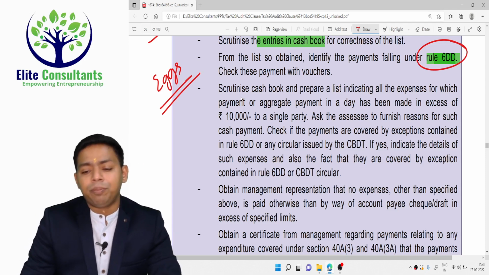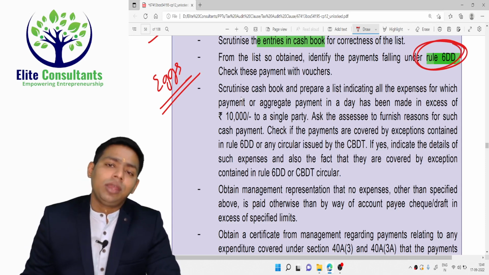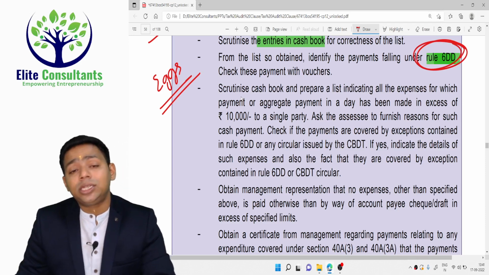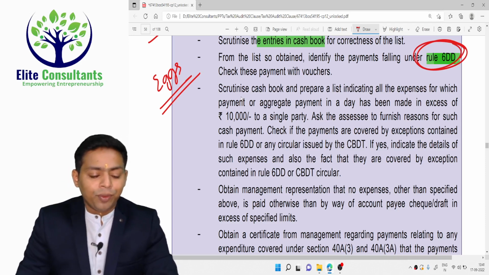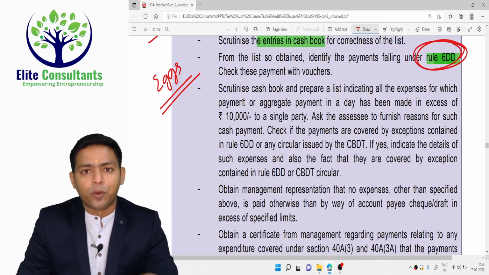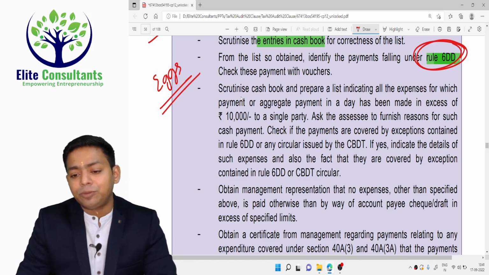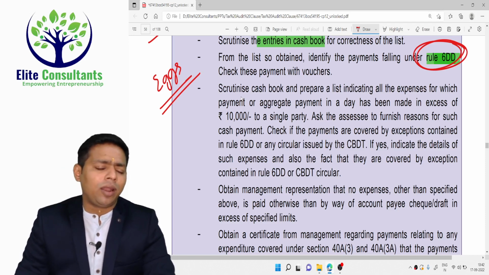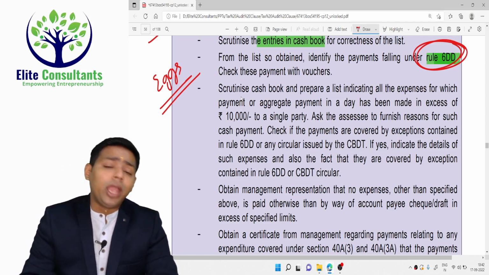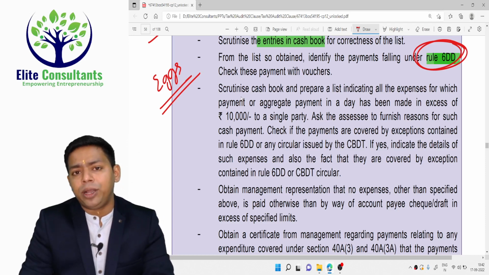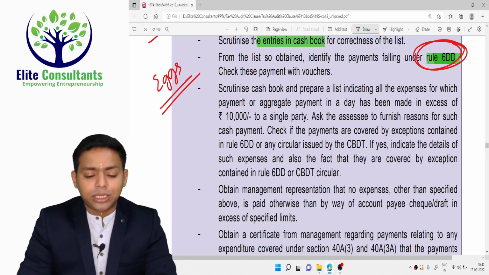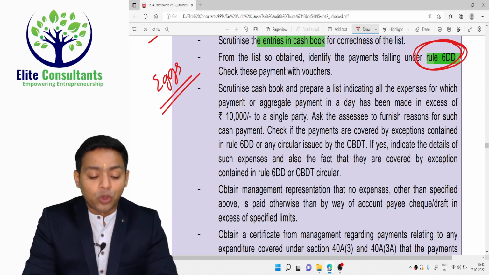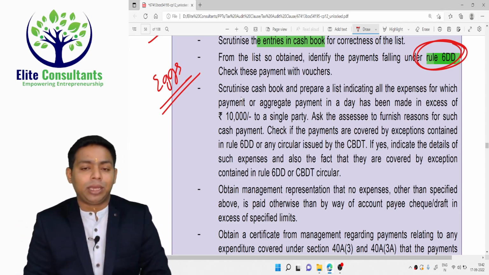And then we submitted a Rule 6DD explanation that there are certain exceptions provided under the law for acquiring agriculture produce, poultry product, dairy product. There is an exception for cash payments, but we advise our clients very strongly nowadays, Google Pay and all has become very common. Why are you dealing in cash? Help the government build a better economy, and that's the reason you should always tend not to use cash to the maximum extent.